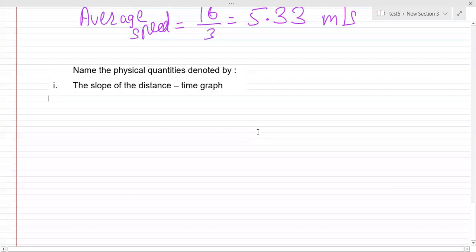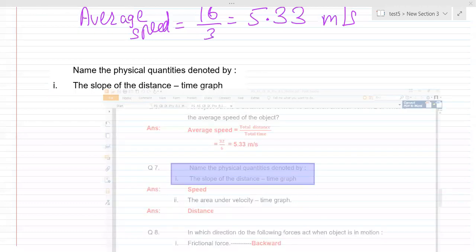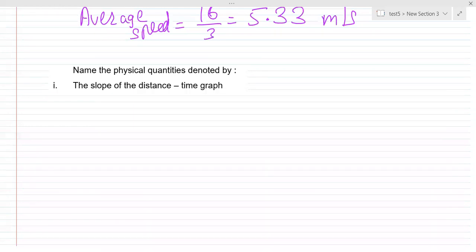What do you think? What will it give us? That is very much correct. The answer is speed. Right, Madhura, Shivam, Parth, Srinidhi, Jayesh, Kadam, Ritesh. Yes, the answer is very much correct. The answer for this question is speed.